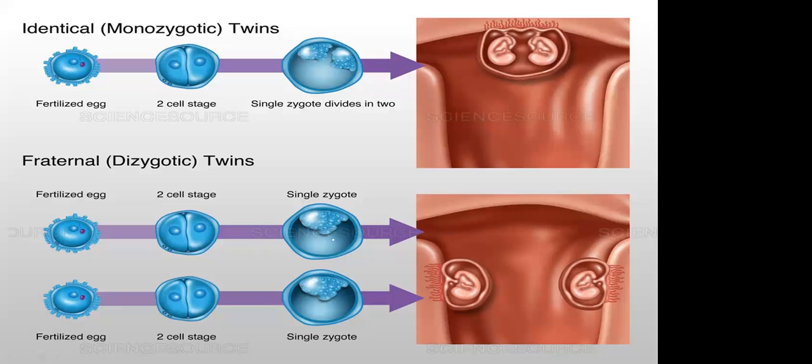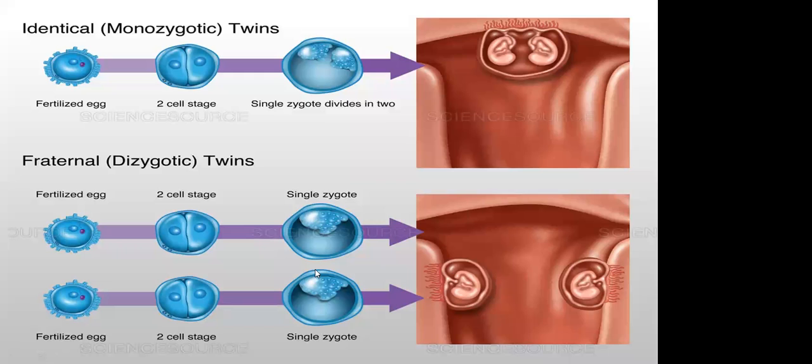If twins, both boy and girl, are born, how do the cells get divided? See, Prerana, always in twins, if both male and female are born, you have to know that those twins are dizygotic twins.